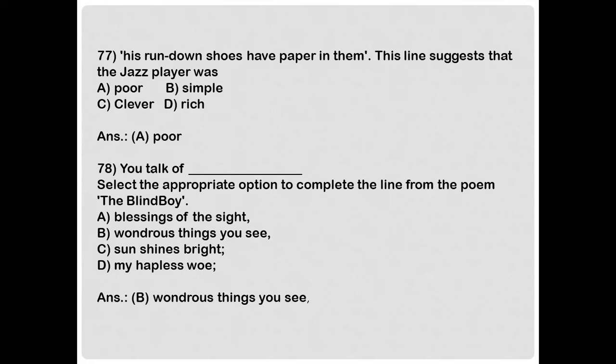Next. "You talk of dash." Select the appropriate option to complete the line from the poem The Blind Boy. A. Blessings of the sight. B. Wondrous things you see. C. Sun shines bright. Or D. My apples woe. Now the answer is option B. Wondrous things you see.